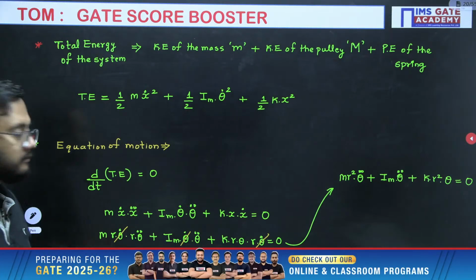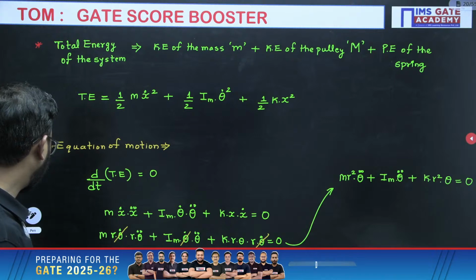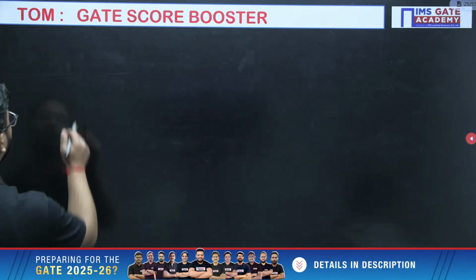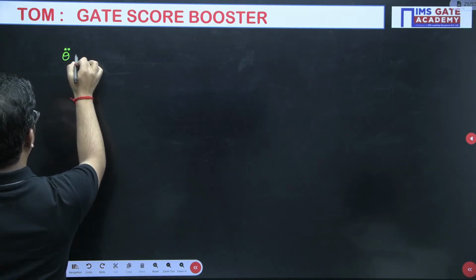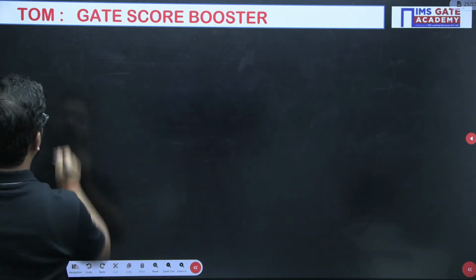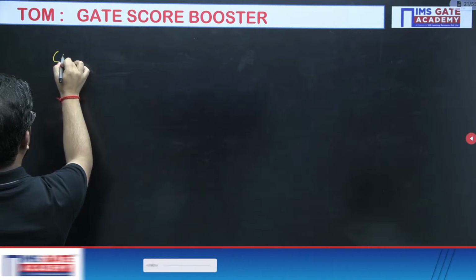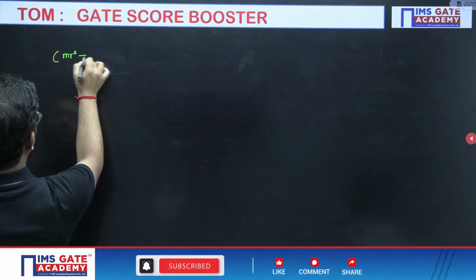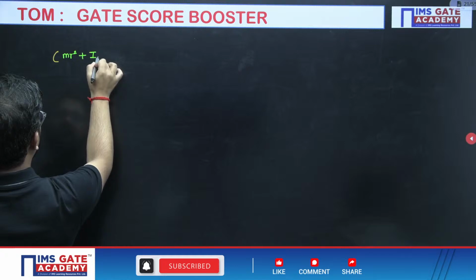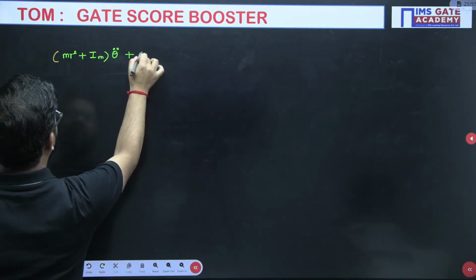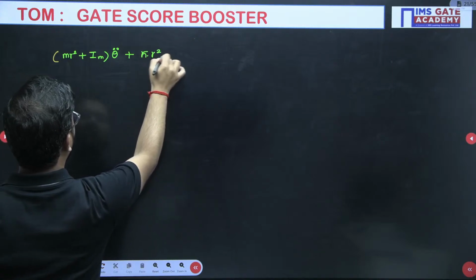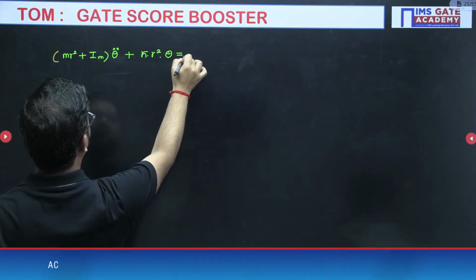Done. Okay. Now further we will write in standard format. What I will do, I will take theta double dot common. So m r square plus mass moment of inertia into theta double dot plus k r square into theta equals 0.